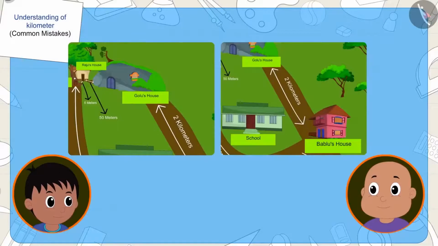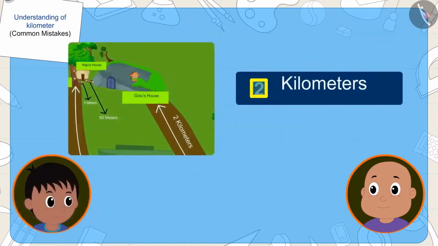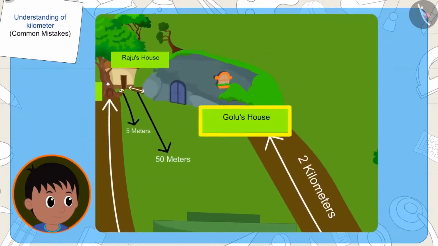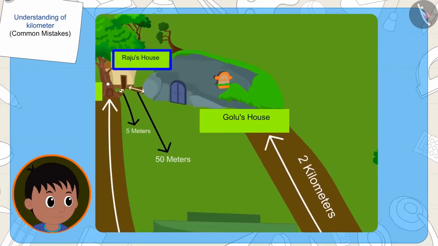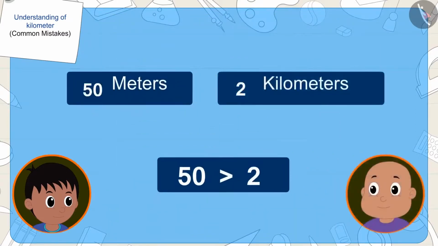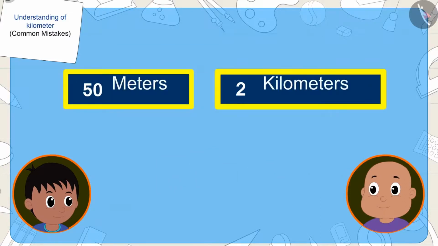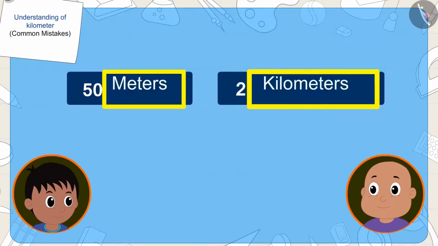Yes, Bablu is wrong again. This time, the number in the distance from Golu's house to Bablu's house, 2, is less than the number in the distance from Golu's house to Raju's house, that is 50. But once again, Bablu did not pay attention to their units when comparing the distances.